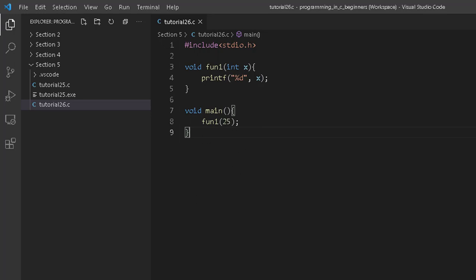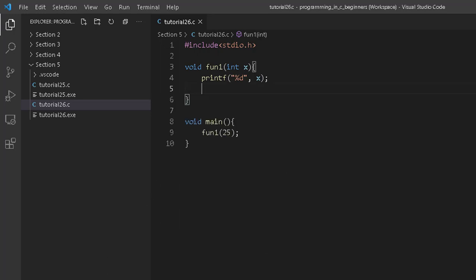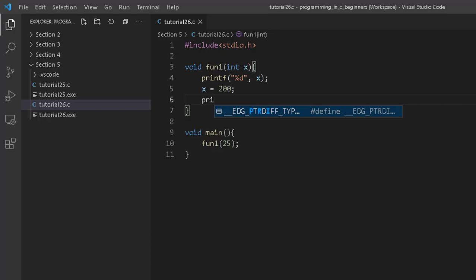Let me clear the screen first. This terminal will be cleared by CLS. Now let me run this program. And now you can see that it is printing 25. In case I make any change to this variable, let's suppose I assign 200 to it, and let me print it one more time.